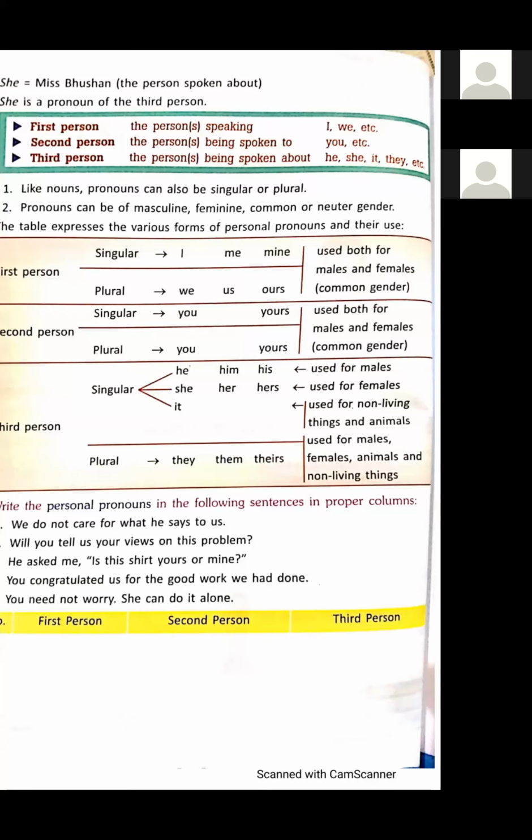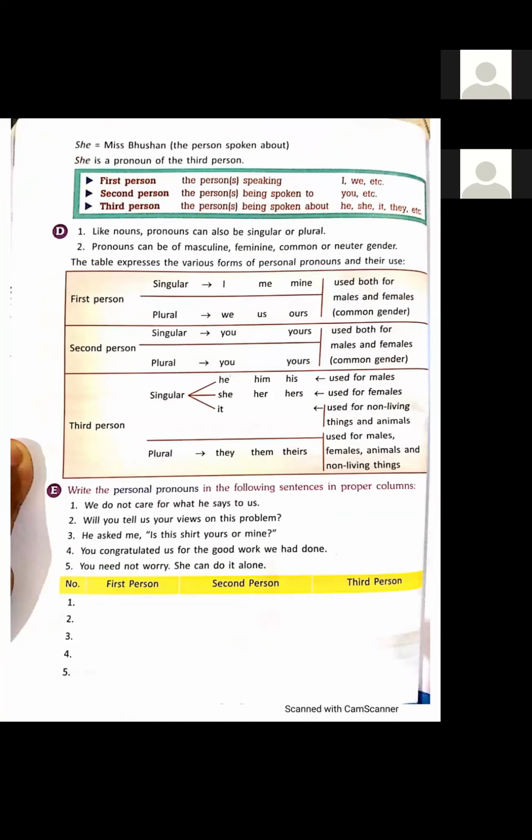Yes, dear students, now we are on exercise E. Write the personal pronouns in the following sentences in the proper columns. Again, I am repeating the definition of personal pronouns.